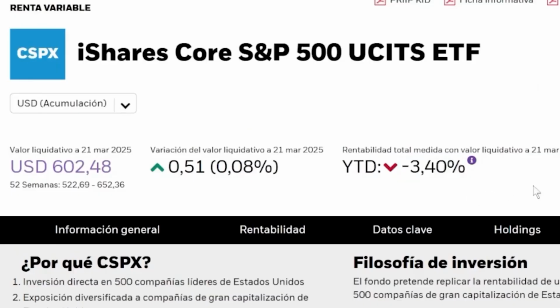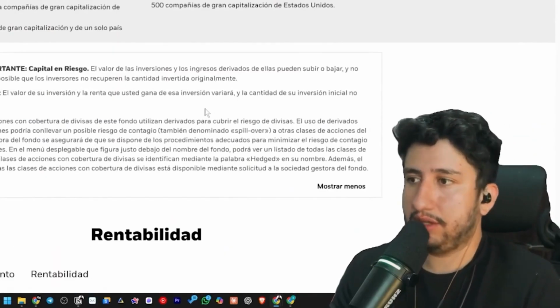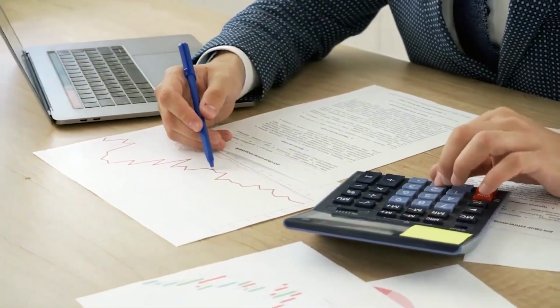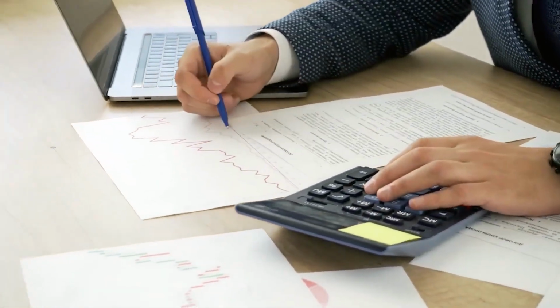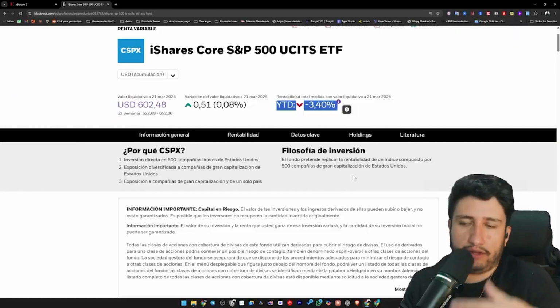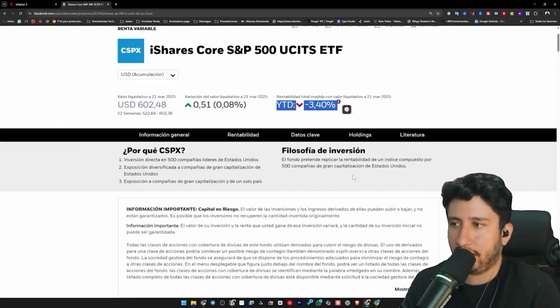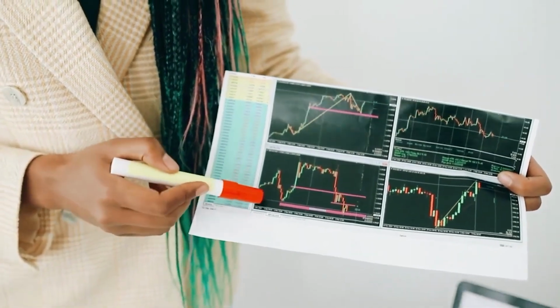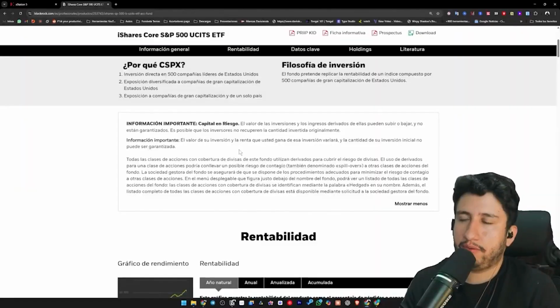It's important to recall that this year, the S&P 500 has not experienced the most favorable performance, which is precisely why we aim to pursue a more diversified investment approach. This strategy ensures that if the S&P 500 underperforms, or rather fails to meet expectations, we can offset it with the other ETFs.